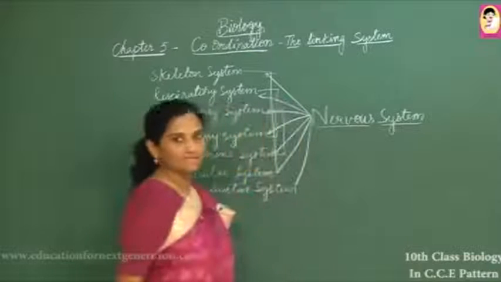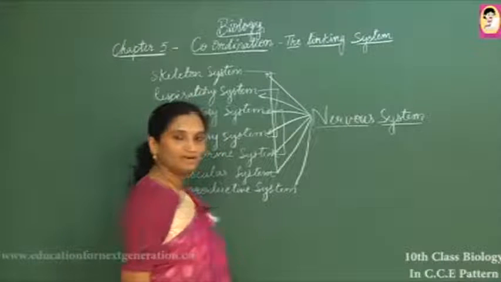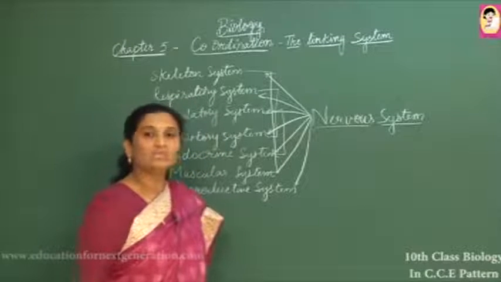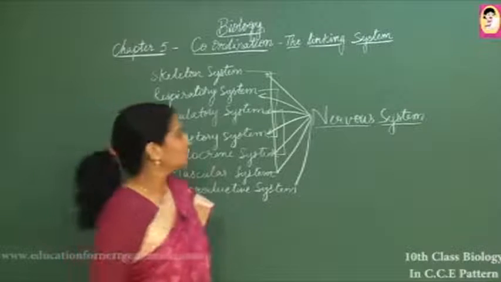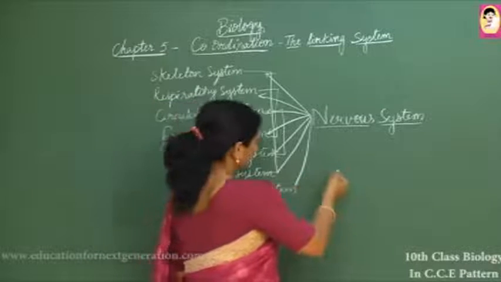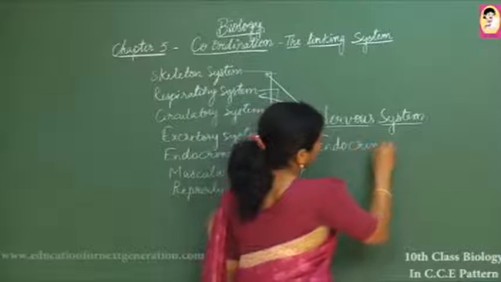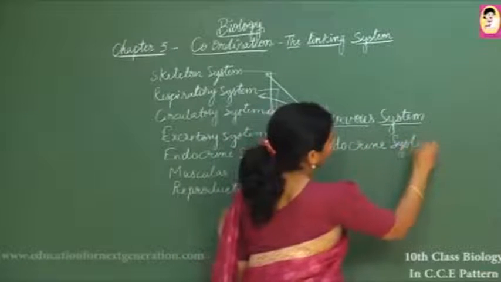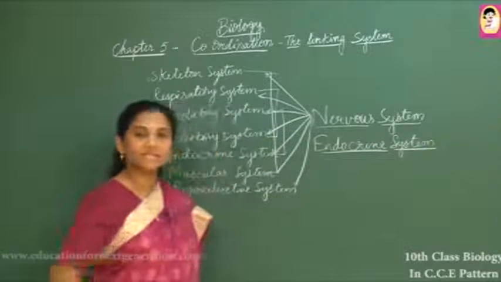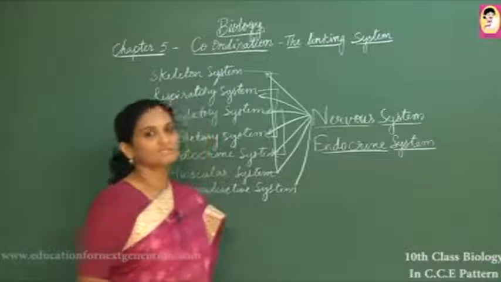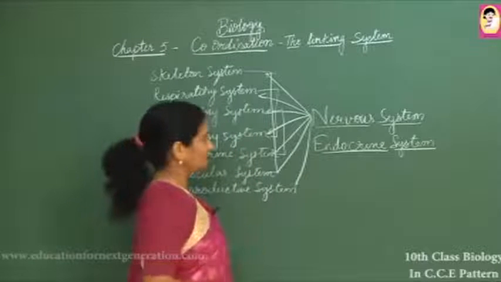We can find two different types of systems in all living organisms which control the body internally and externally. We have one more system, which we call the endocrine system. The endocrine system controls body functions internally by releasing specific hormones at specific ages, and they control many of our functions in the body.